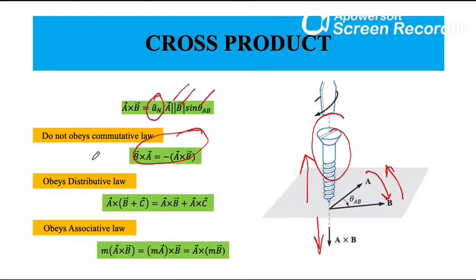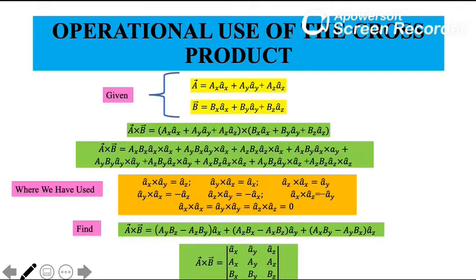Now these are the properties followed by the cross product. Now we will see the evaluation of the cross product. The evaluation of the cross product by means of its definition turns out to be more work than evaluation of the dot product from its definition, for we are not just finding the angle between the vectors, but we must also find an expression for the unit vector n. So this work may be avoided by using Cartesian components of the two vectors, say A and B.